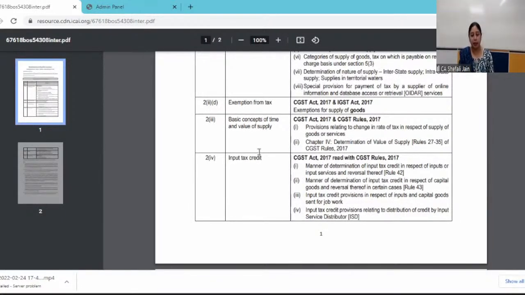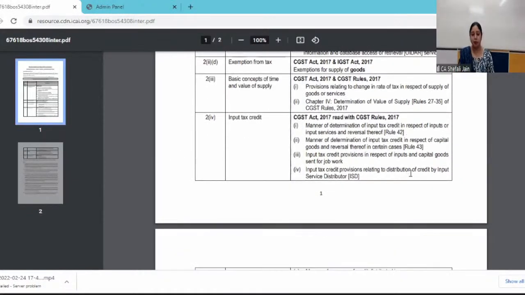In input tax credit, the reversal provision. Now it's very important. This has been done from November 2021 itself, considering the difficulty level of the reversal provisions. Rule 42 and 43 have been excluded. So reversal provision, in fact, this will definitely lighten your burden, because students used to find it very difficult to understand the reversal provisions. So at intermediate level, the reversal provisions will not be tested.